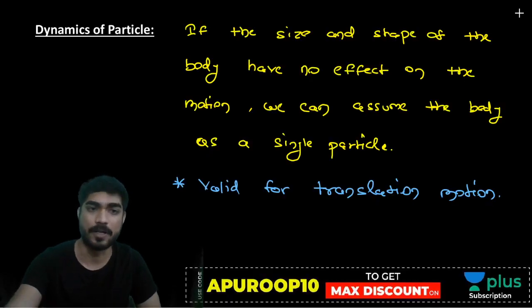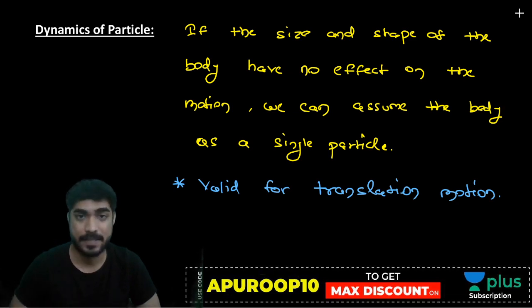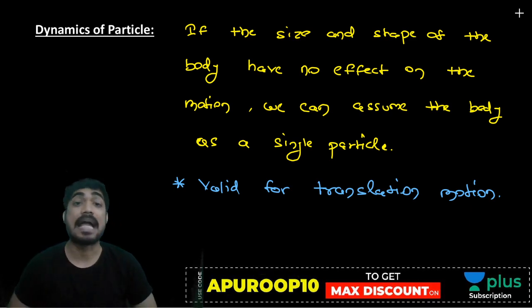So my friend, dynamics of particle means we are ignoring the shape and size, because that is not going to change the motion. That has no effect on motion. And it happens in translation.